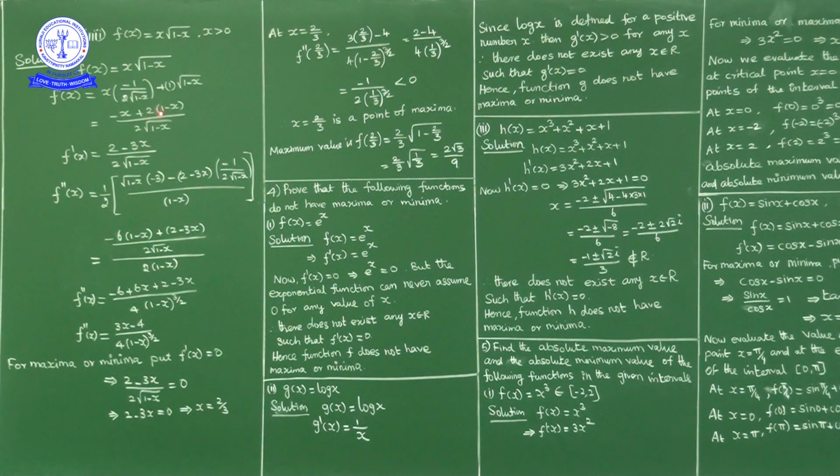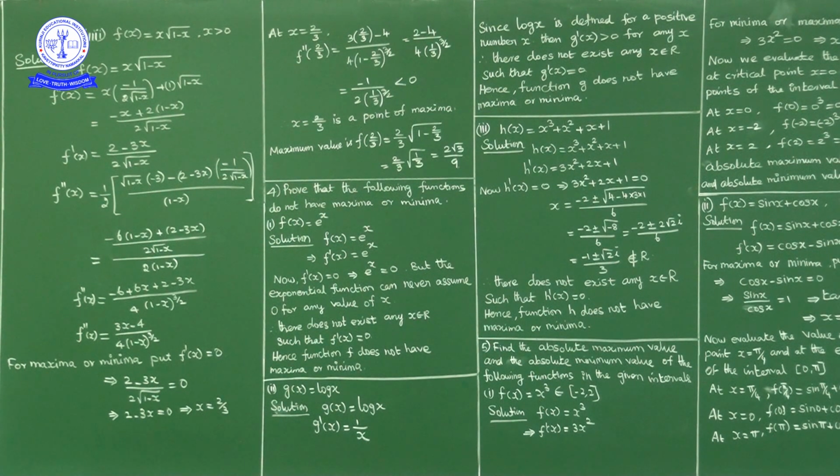Minus x plus 2 minus 2x. Minus x minus 2x is what? Minus 3x. So 2 minus 3x upon 2 into square root of 1 minus x. Okay, this is f dash of x. What is f dash of x? 2 minus 3x upon 2 into square root of 1 minus x. This is f dash of x.